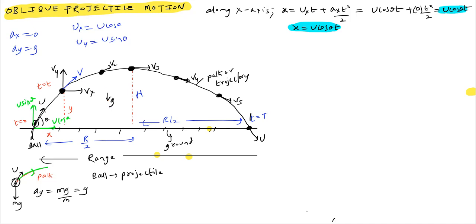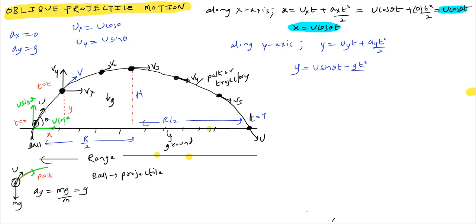So along the y-axis, we'll write the equation. y equal to uy t plus ay t square by 2. Now substituting all the values, uy is u sin theta t, ay will be g with a negative sign.